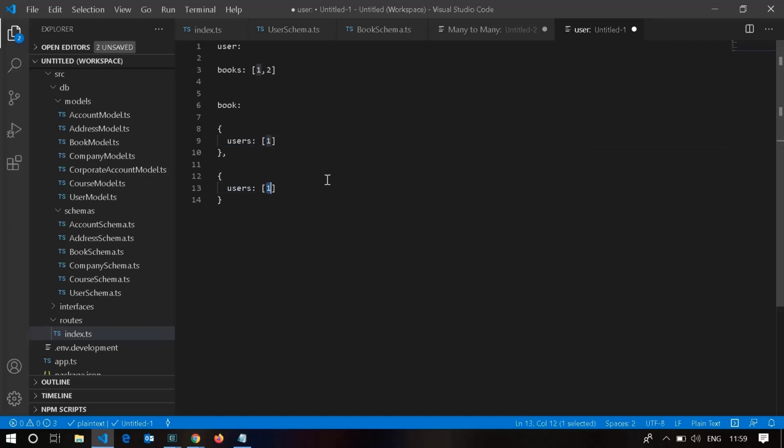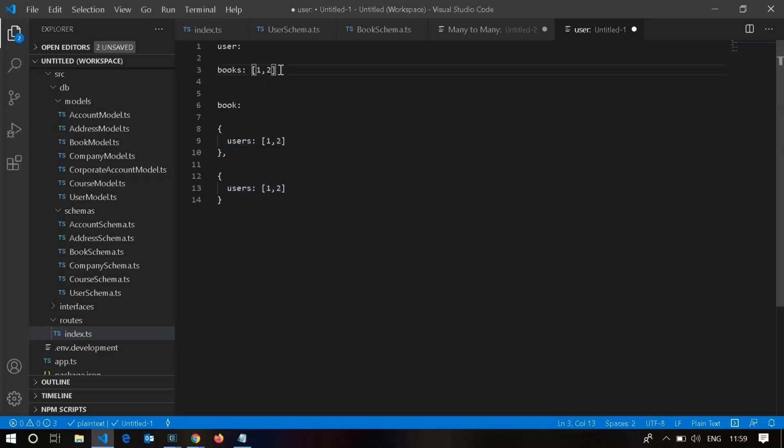But assume the same example is a many to many. How it might look is, assume a user has many books, and a single book can belong to many users. It's just an assumption, not a real-time or good example. In that case, we have a different thing, like user with IDs 1 and 2. So a single instance of the book is owned by two users.